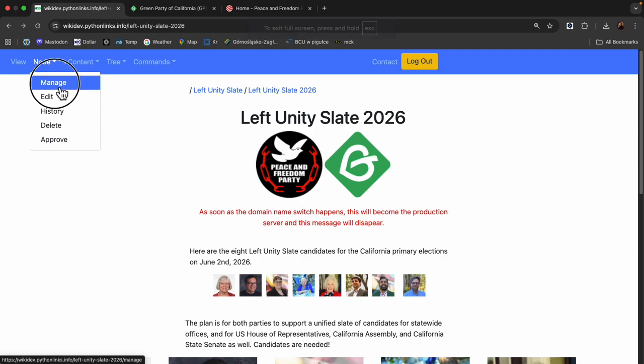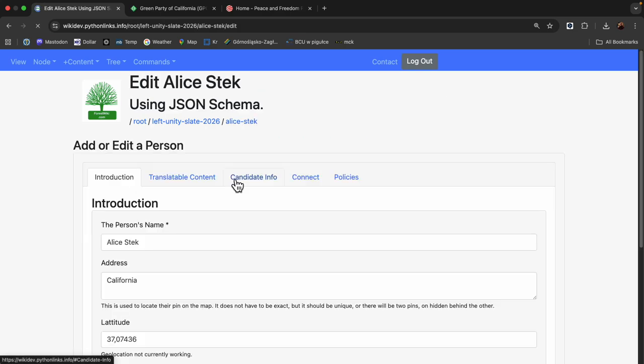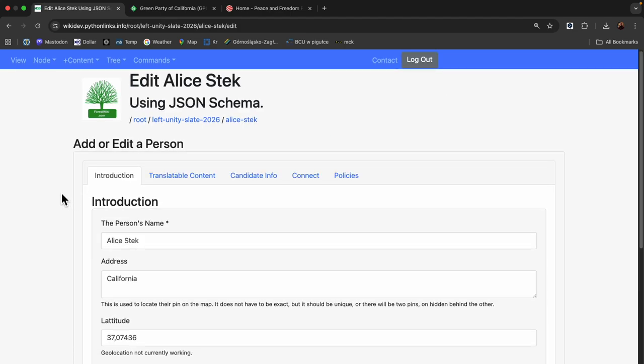So the great thing is this is all end user editable, so you can click at the state level. You can see all of the different candidates. You can click into edit any of them. We can also give each of the candidates permission to edit just their own content and nobody else's. So here we have the form.